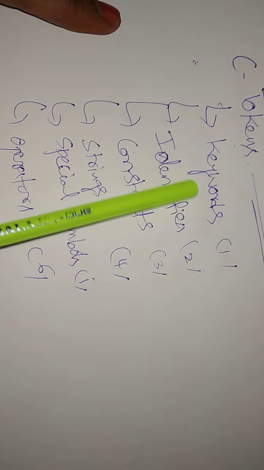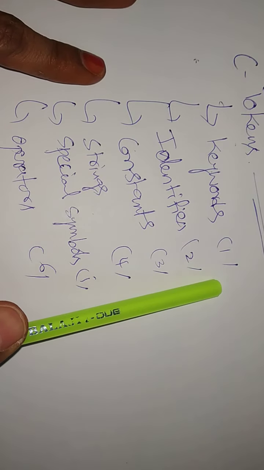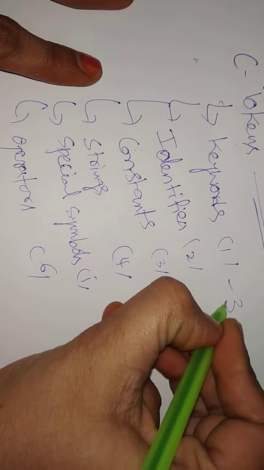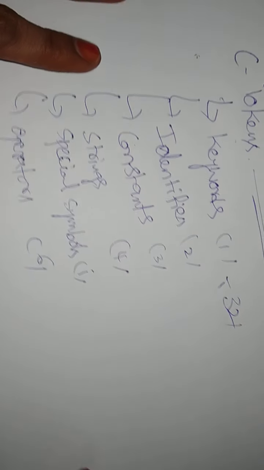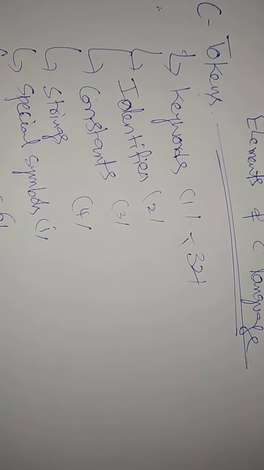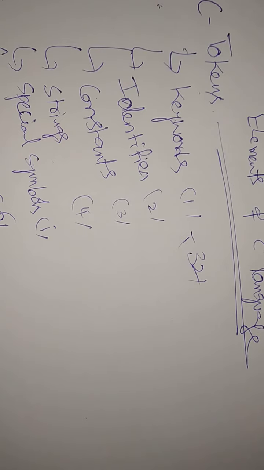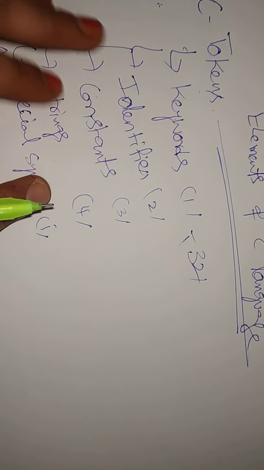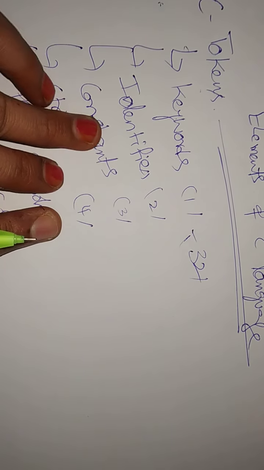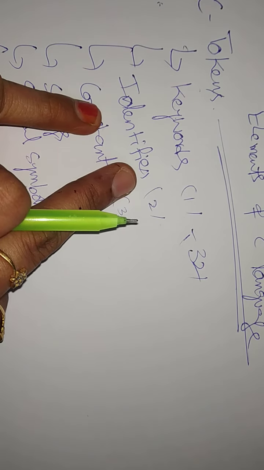So in C tokens, first we learn the keywords involved. We have 32 keywords, and we call these tokens also. By using these tokens we develop a C program easily. And next, identifiers. Using the keywords we introduce the identifiers.